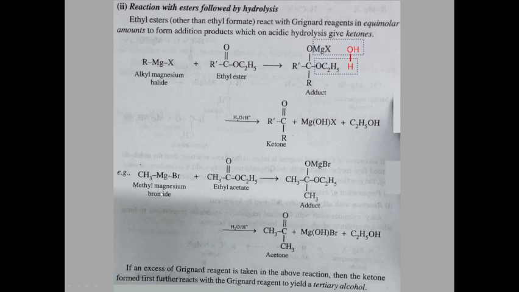If we take an example of methyl magnesium bromide reaction with ethyl acetate CH3C double bond O C2H5, then initially we get an adduct, which subsequently on hydrolysis gives a ketone. CH3C double bond O CH3 is acetone. Okay, so previously we had seen if we take excess Grignard reagent, the ketone will be formed first, which further has a chance to react with the Grignard reagent as it is in excess in the system, and then it gives a tertiary alcohol.